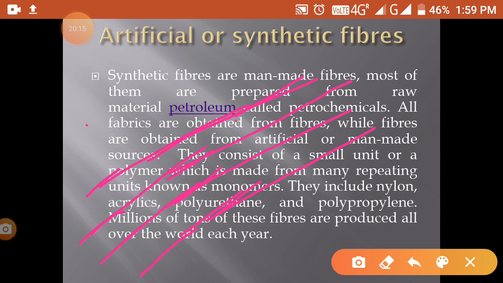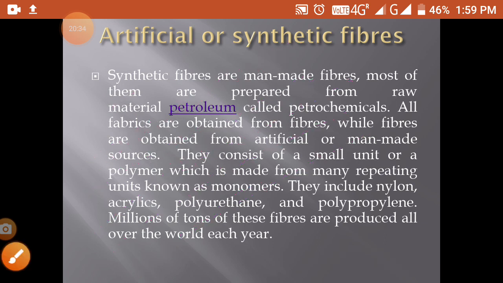When they are in the monomer condition, then they are called fiber. But when many monomers are attached with each other, then they are called the threads or polymer. I hope it is clear to you. So we are reading about the synthetic. It is also given in figure number 2.17 of your book. Monomers join end to end to form a polymer. Monomers always form a polymer.